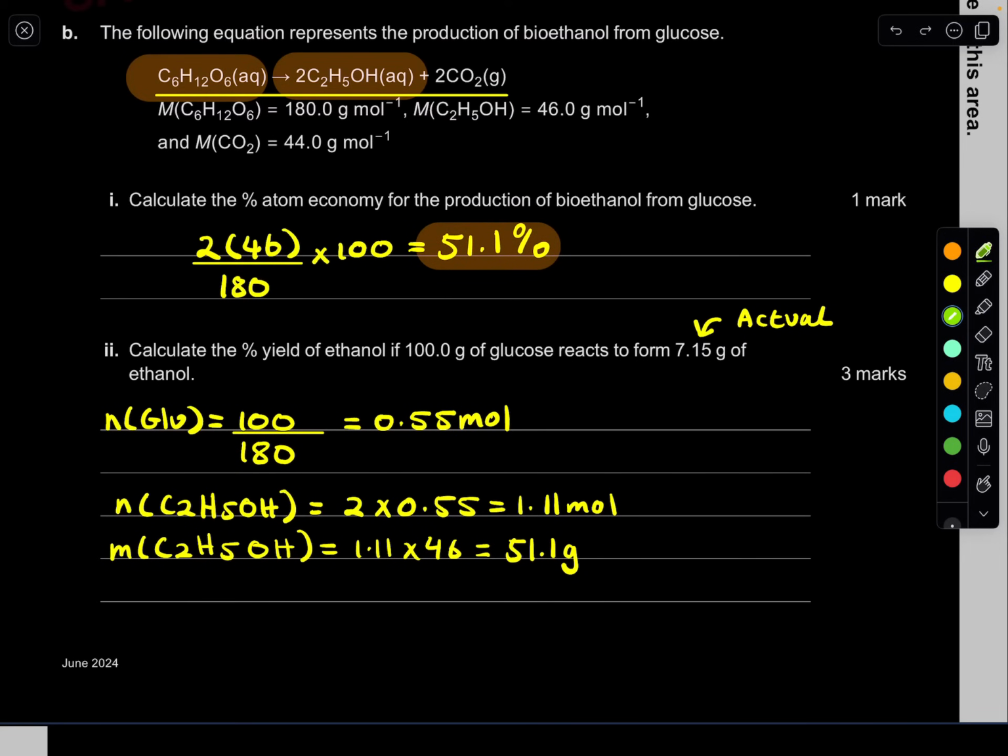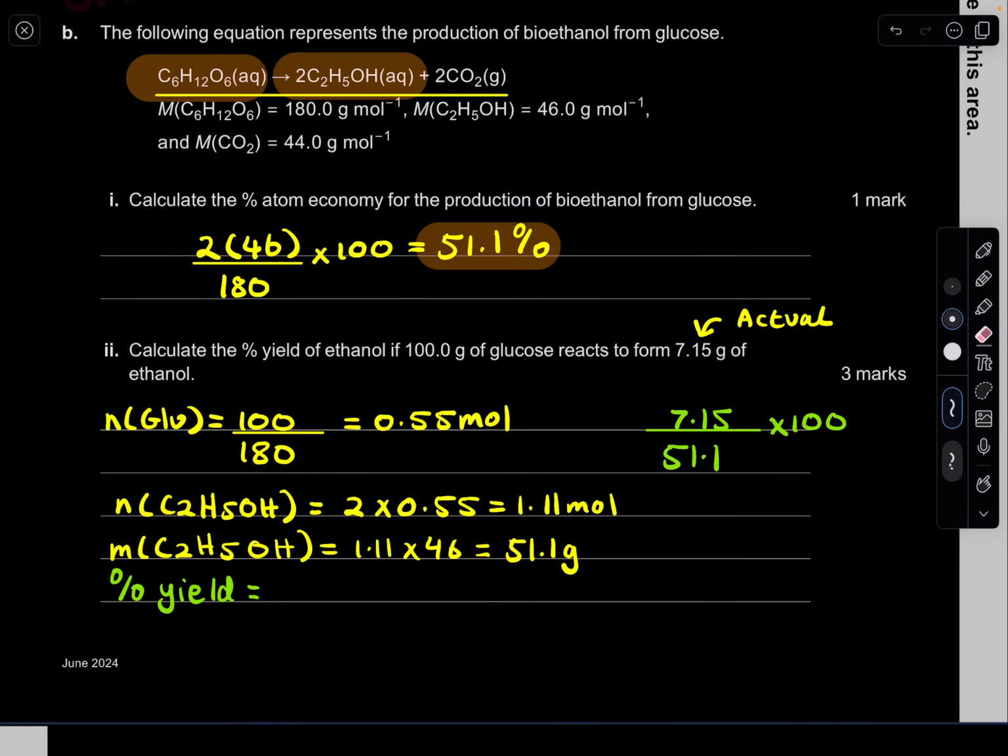So now we've got those. Putting it into the yield formula, it is your actual yield, 7.15, divided by your theoretical, which is 51.1, and you multiply by 100 to get it in terms of percentage. So your percentage yield is going to be 7.15 divided by that times 100.